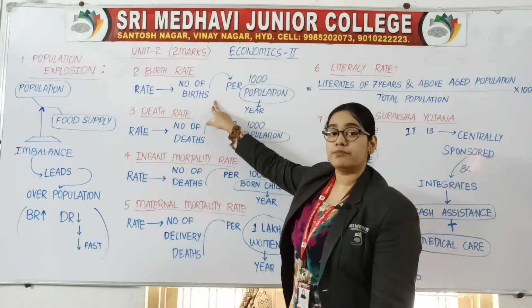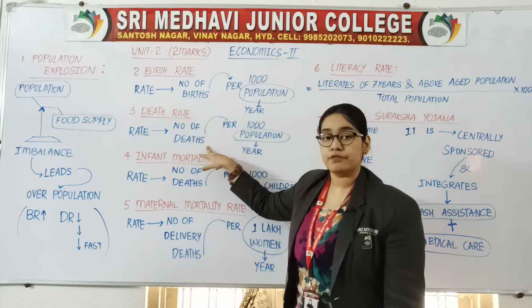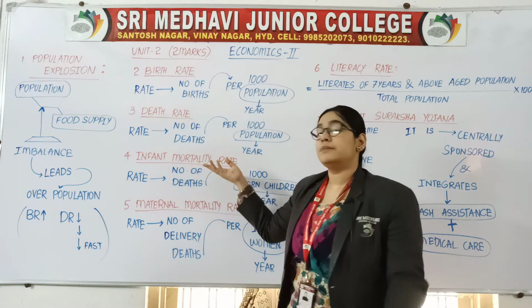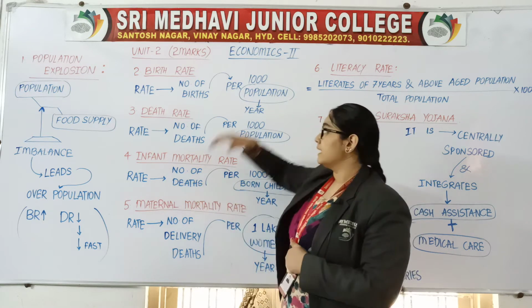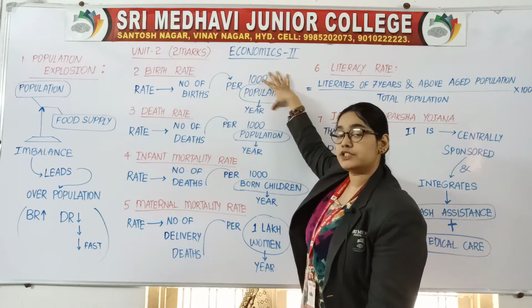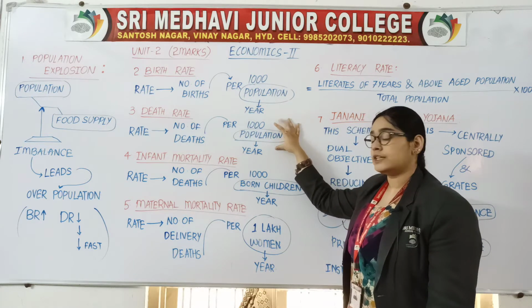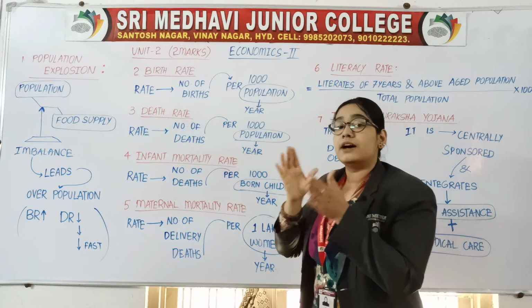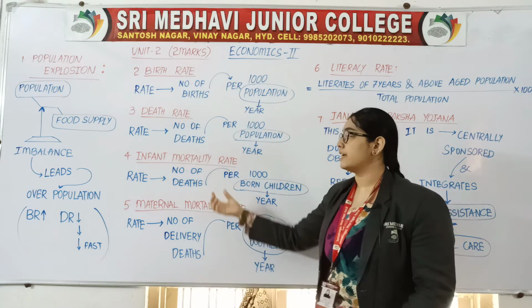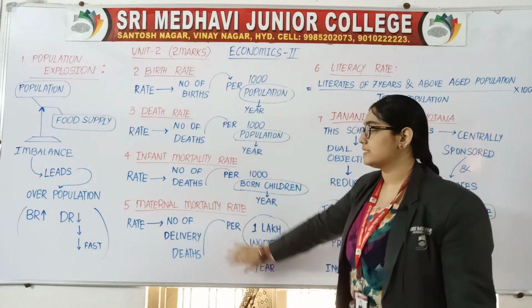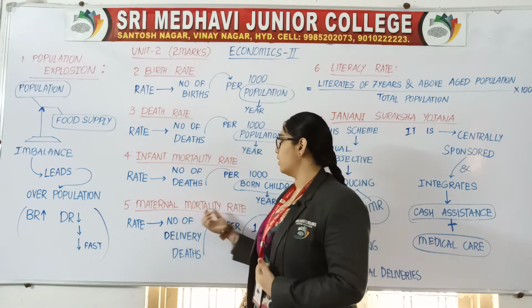Birth rate means number of births. Death rate means number of deaths. Infant mortality means also number of deaths. Here you are having per thousand population. Here you are having per thousand born children. Alright. Last one. Maternal mortality rate.